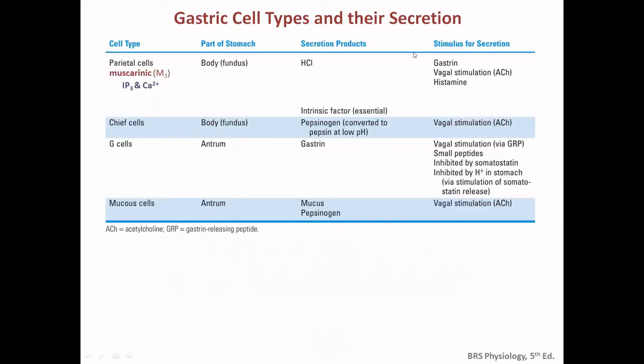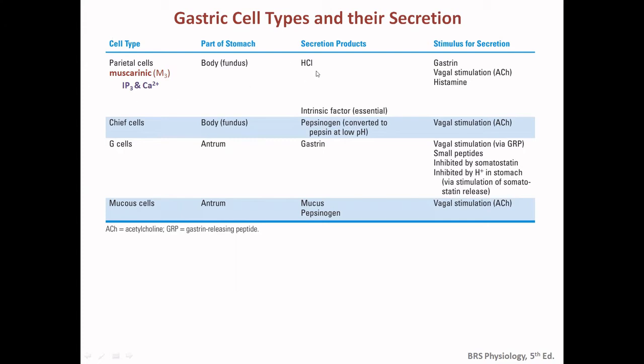So these are the gastric cell types and their secretion. In the parietal cell, the muscarinic receptors are found. Intracellular signaling molecules are IP3 and calcium. And the other three types of cells are the chief cells, G cells, and the mucous cells. So where are they found? The parietal cells are found in the body or the fundus. The chief cells are also found in the body or the fundus, and the G cells and the mucous cells are found in the antrum, meaning the distal part of the stomach.